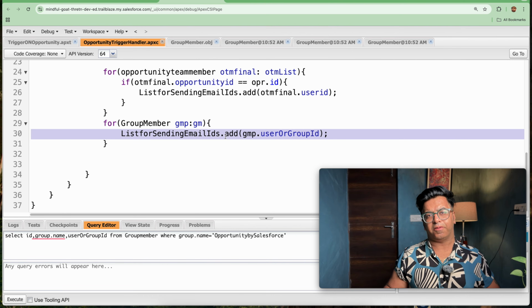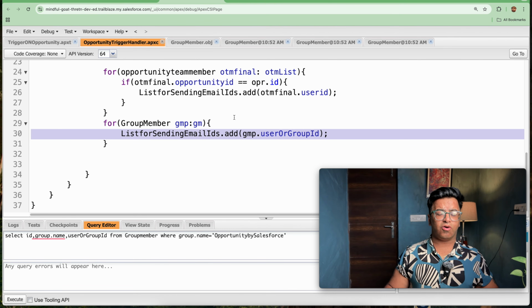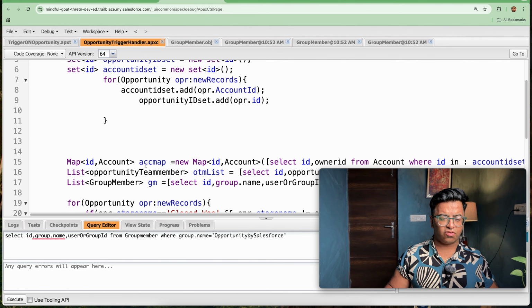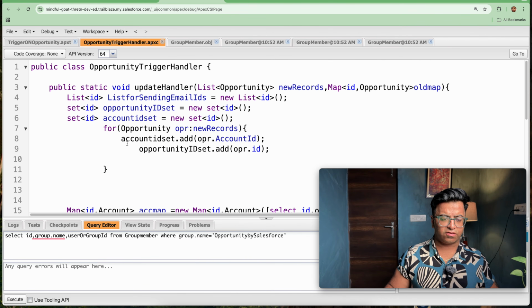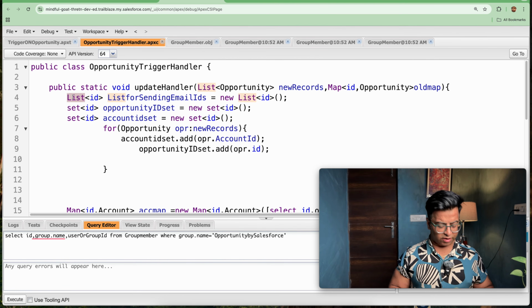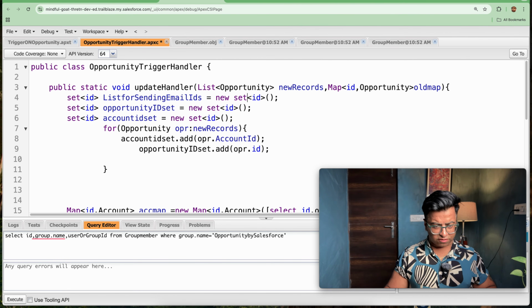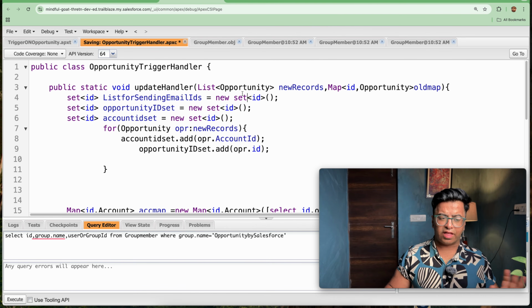So this may happen that we got two or three users, maybe they are in public group as well, maybe they are in that opportunity team member, maybe they are the account owner. So I don't want to send an email to the same person again and again. In order to reduce this, I have created a list of the users to send. Instead of list, I will be converting it to set, so that I only get the unique users. So let's change it to set first. So our thing is done.